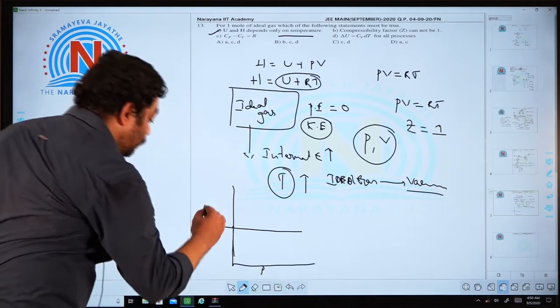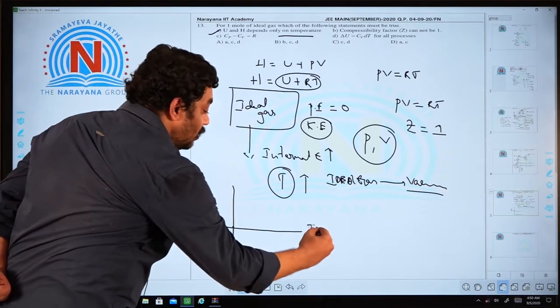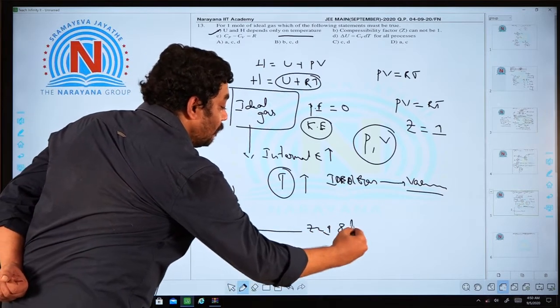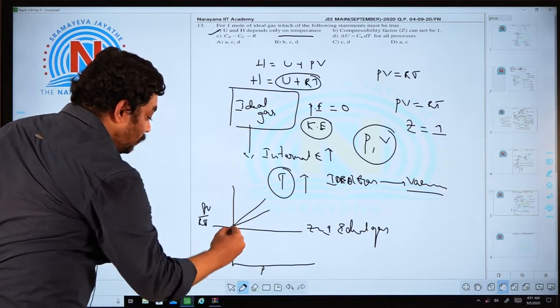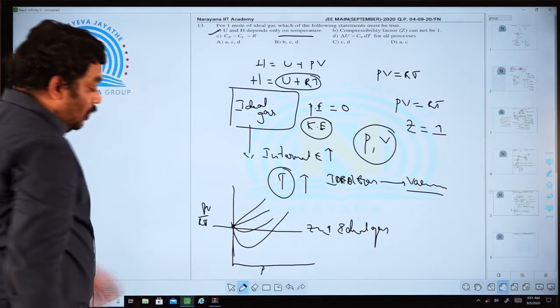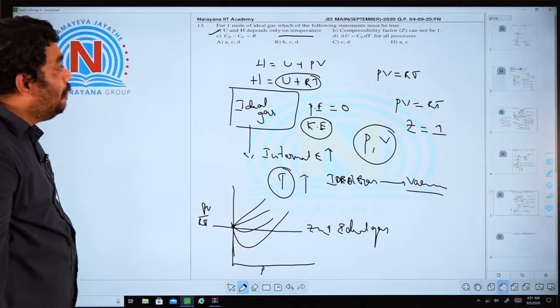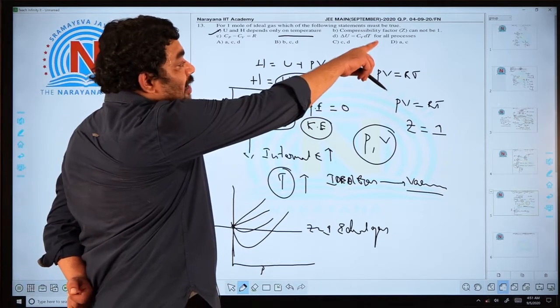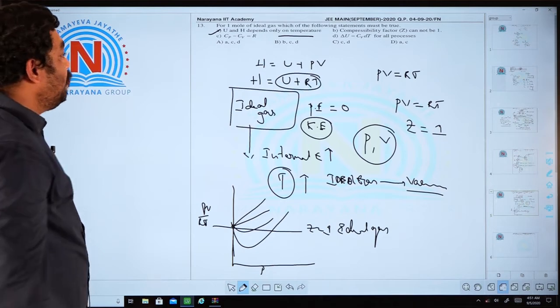I am taking pressure, PV by RT, Z is equal to 1, ideal gas. Deviations we observe. So this is the negative deviation and this is the positive deviation. So that is a wrong statement. For ideal gas, Z is equal to 1.